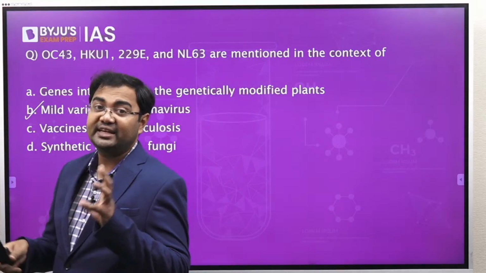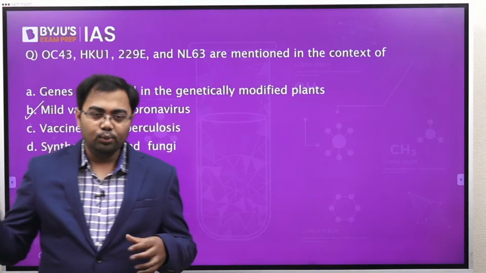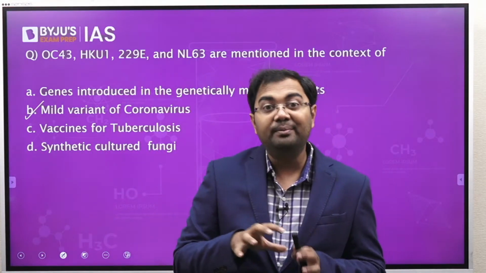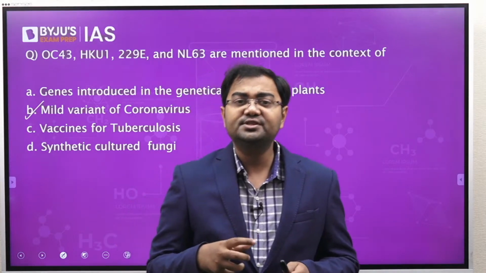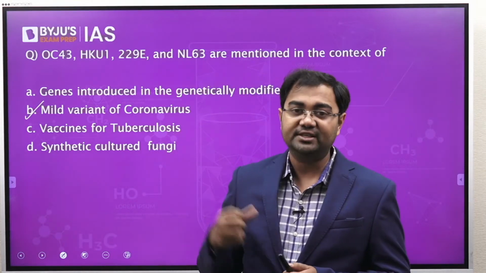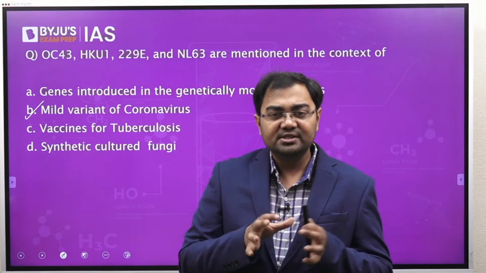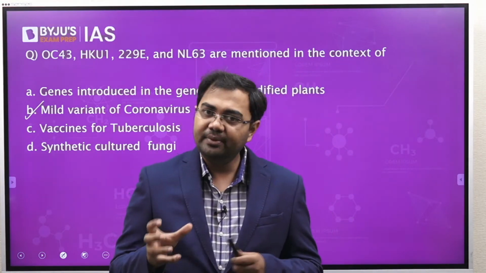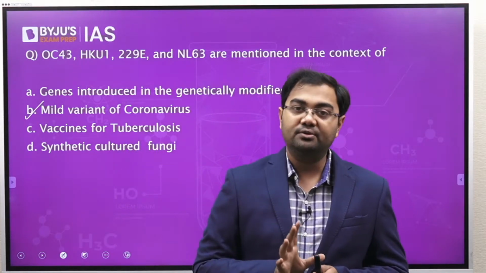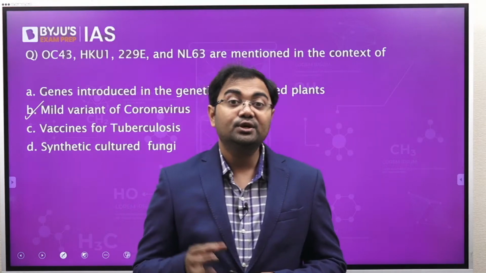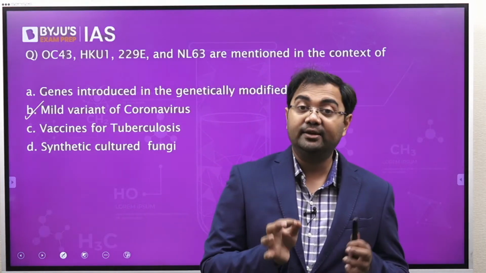So there are two sets of coronavirus that we see. One is this set, and this set is basically a set of all the mild coronavirus cases. These variants might cause, let's say, common cold or cough and some mild symptoms. And then there is the other set of coronavirus variants which can be harmful, which can be deadly.